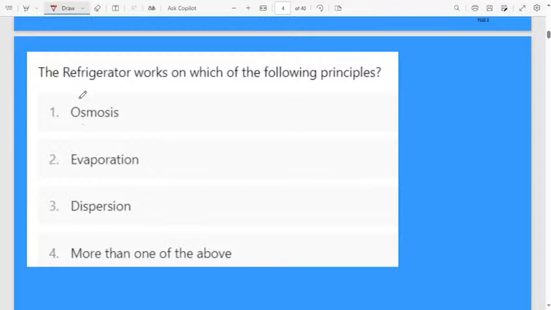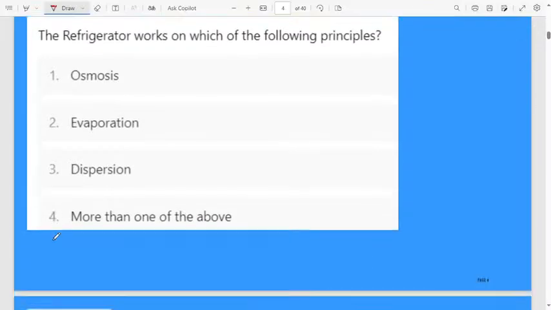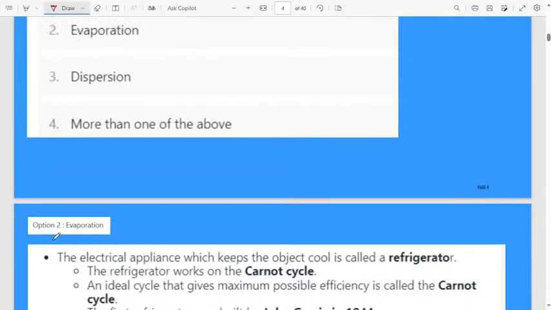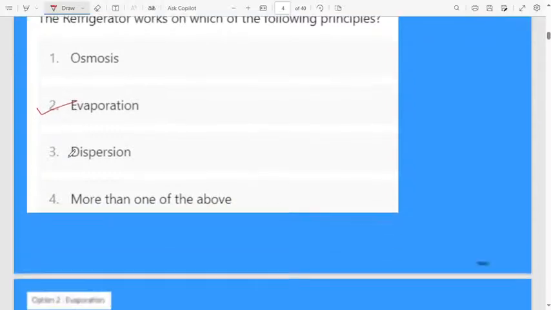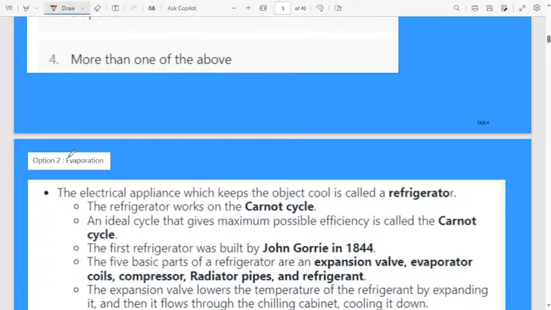The refrigerator works on which of the following principles? First option is osmosis, second one is evaporation, third one is dispersion, fourth option is more than one of the above. The refrigerator works on the principle of evaporation. How? Let us discuss in detail. Is my voice audible now?